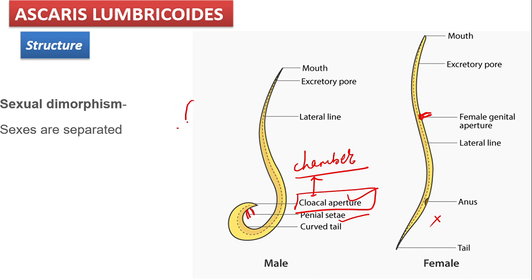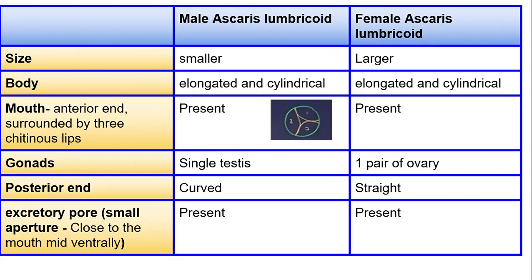Repeating myself again: if this is the vulva which is closed, the penile setae are going to open this vulva and insert sperm inside the female body.